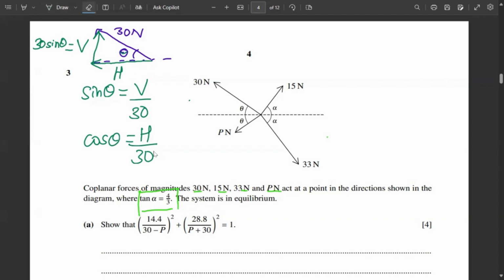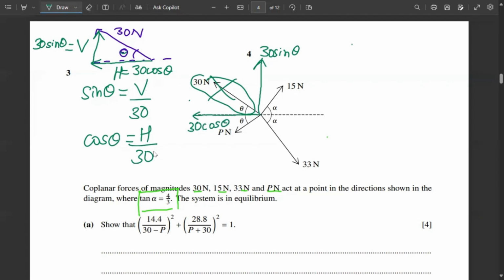H will equal 30 cos theta. So now we know that I can write this entire thing as 30 sine theta and 30 cos theta.